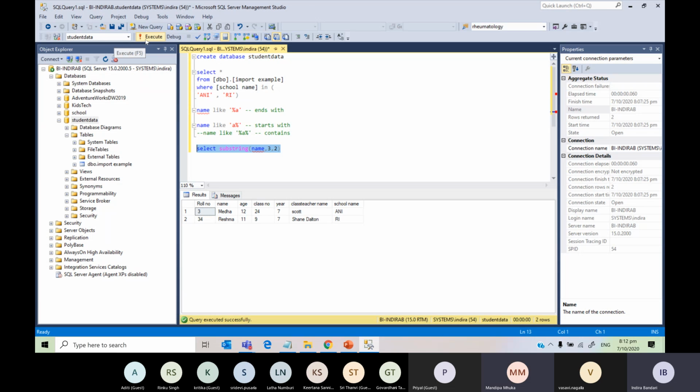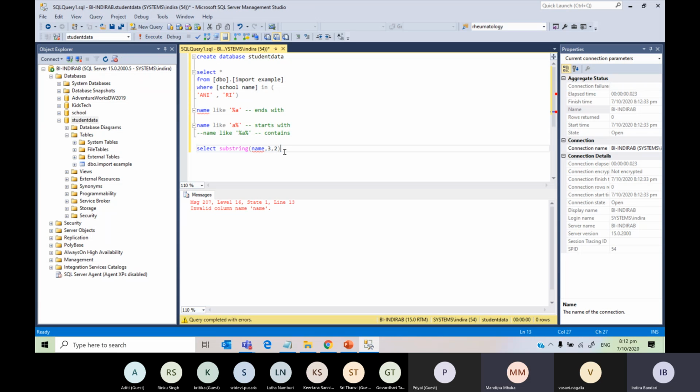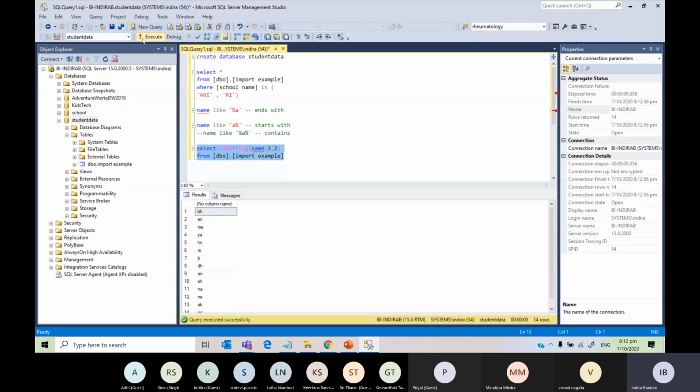Once I do that, what did I do wrong? The name of the table is missing. Okay, from here, if I do this, now see, it's getting 2 characters from the 3rd. Let's get the name as well, so that we can see why it is giving only 1.